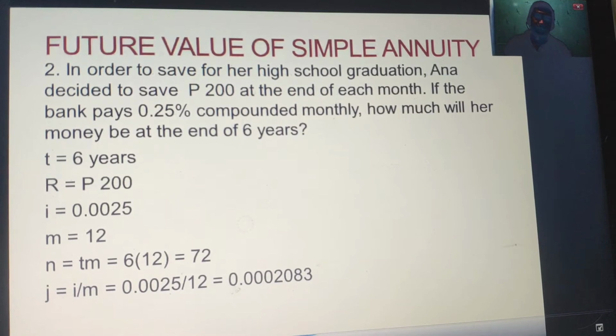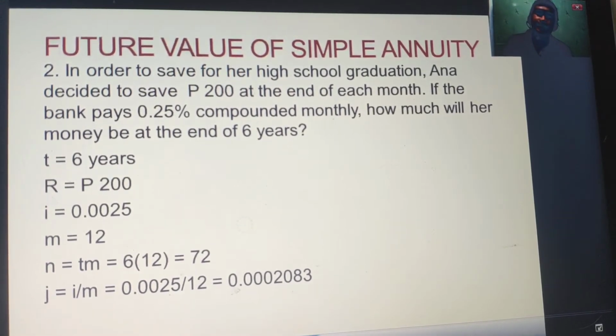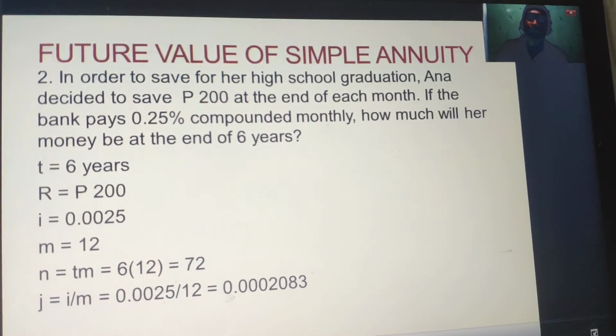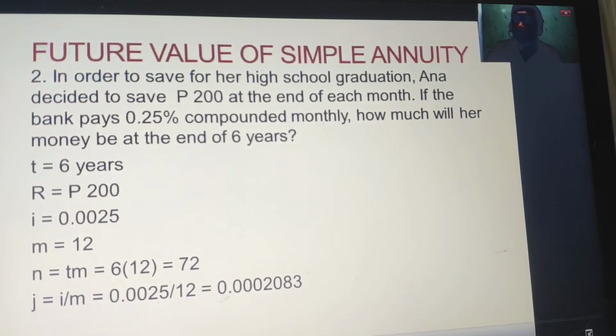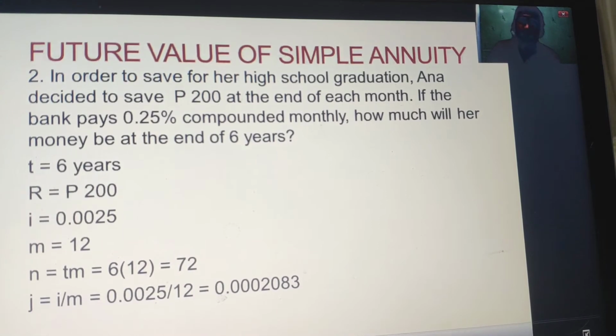Next one we have here, in order to save for her high school graduation, Anna decided to save 200 pesos at the end of each month. If the bank pays 0.25% compounded monthly, how much will her money be at the end of 6 years?